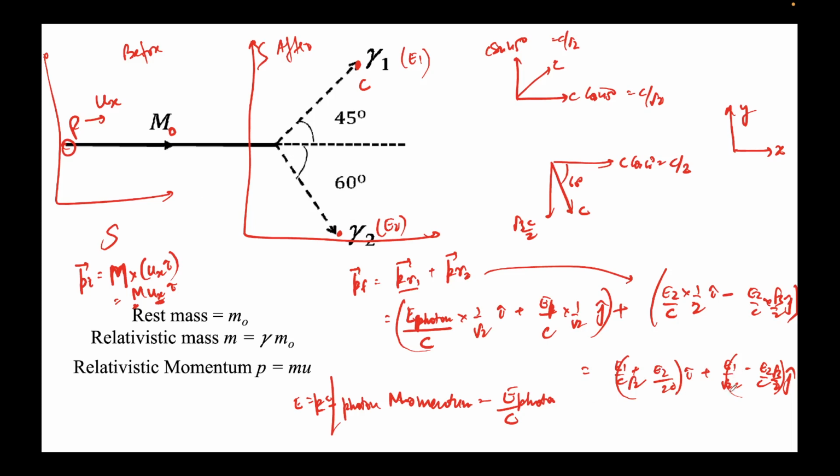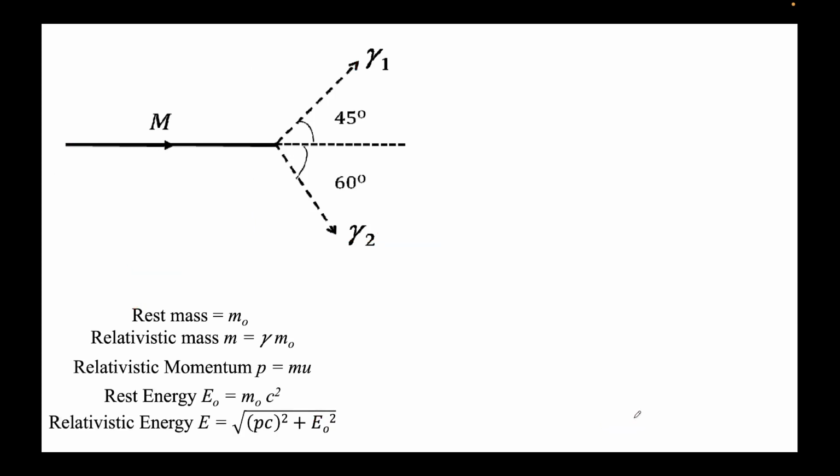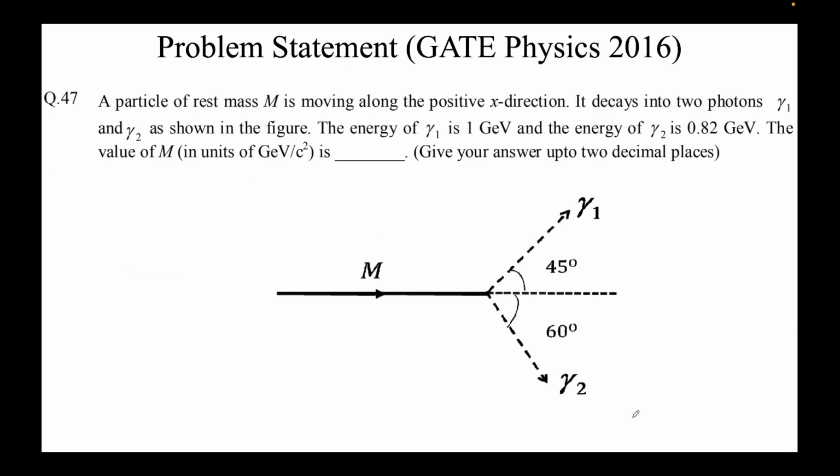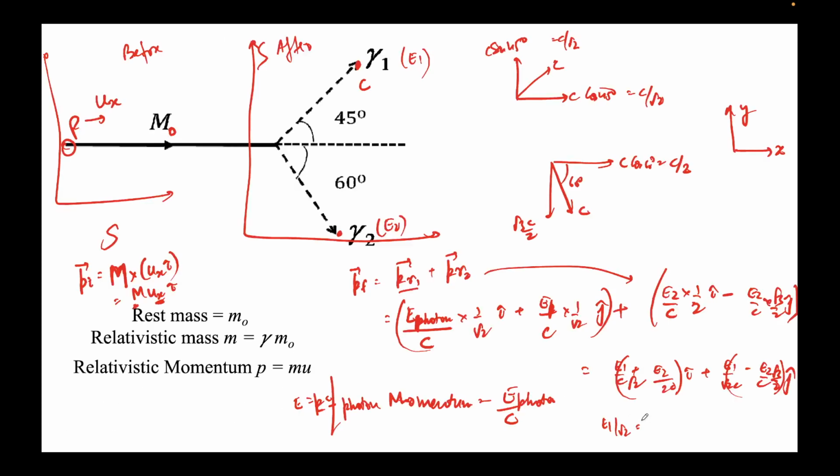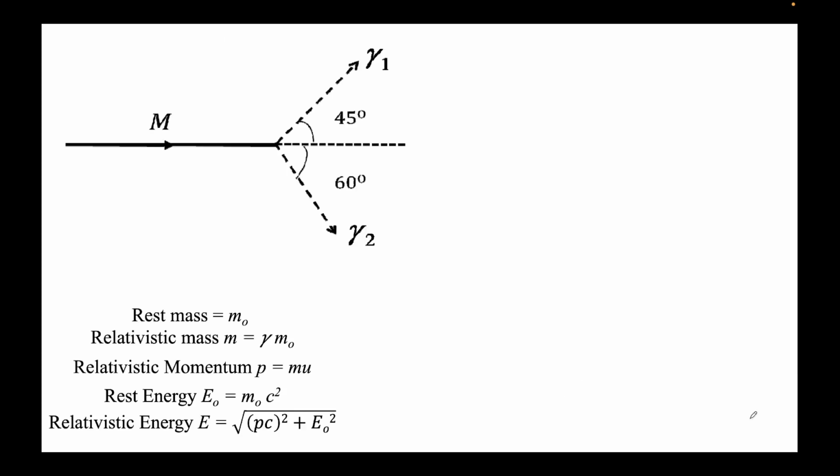So let's do that. So E1 by root 2c. I'll just drop the c here, and I'll calculate E1 by root 2. E1 was 1 giga electron volts, so this will be 1 by root 2, which comes out to be 0.707. And E2 into root 3 by 2. E2 was 0.82.